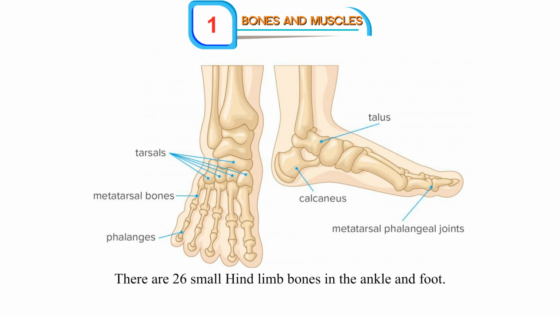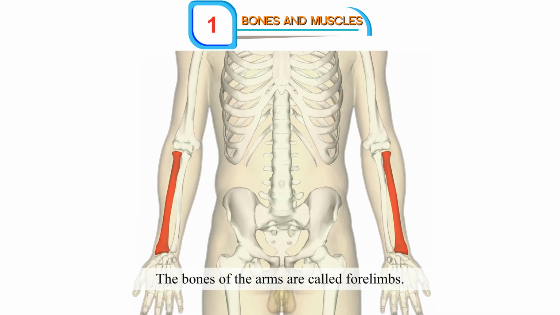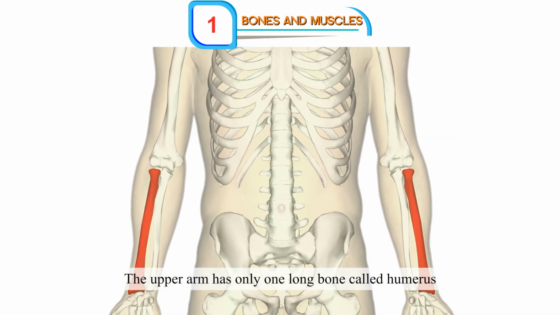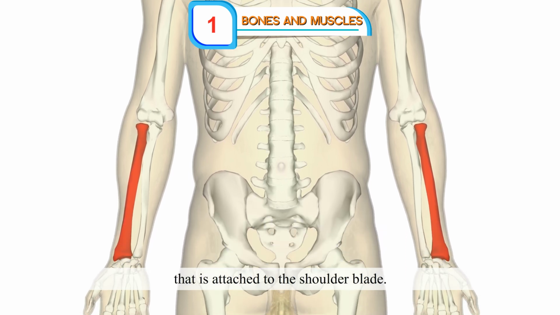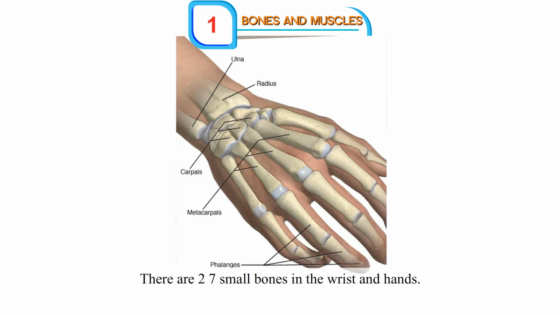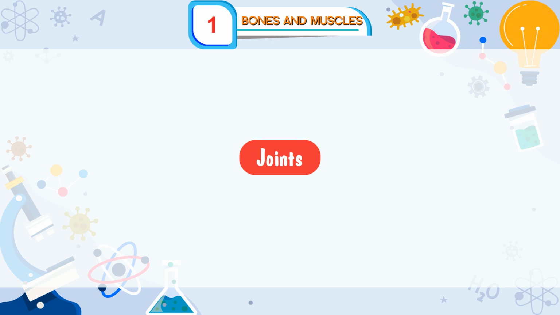There are 26 small bones in the ankle and foot. The bones of the arms are called forelimbs. The upper arm has only one long bone called humerus that is attached to the shoulder blade. The lower arm has two long bones. There are 27 small bones in the wrist and hands.